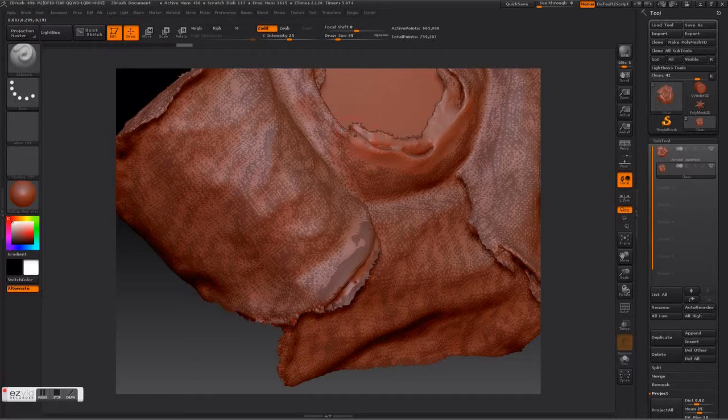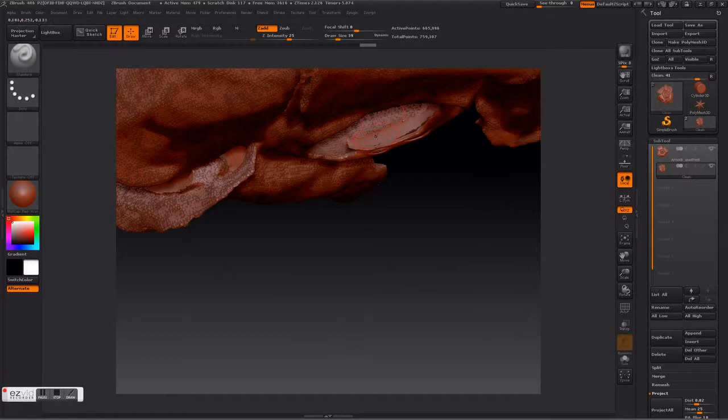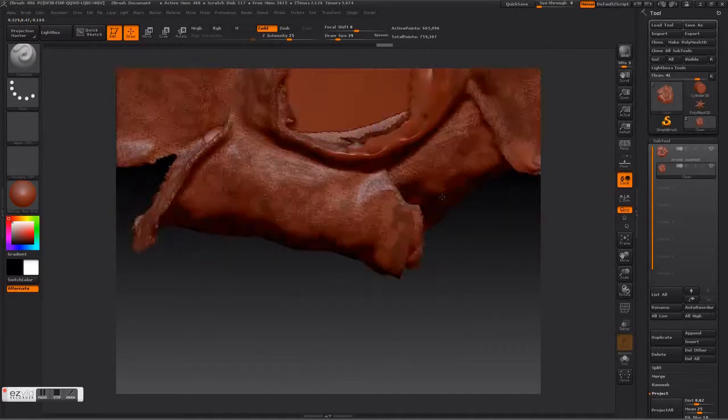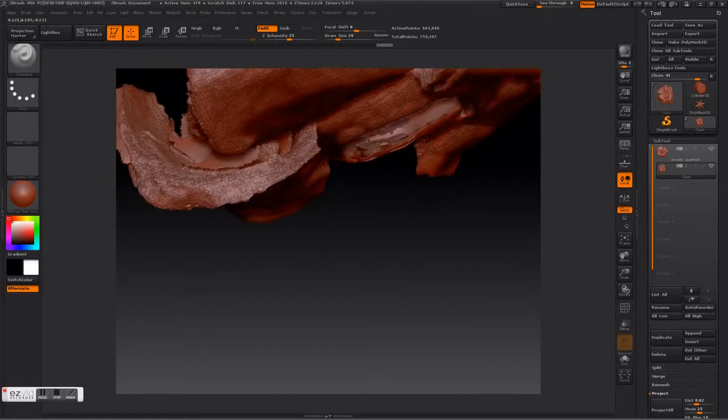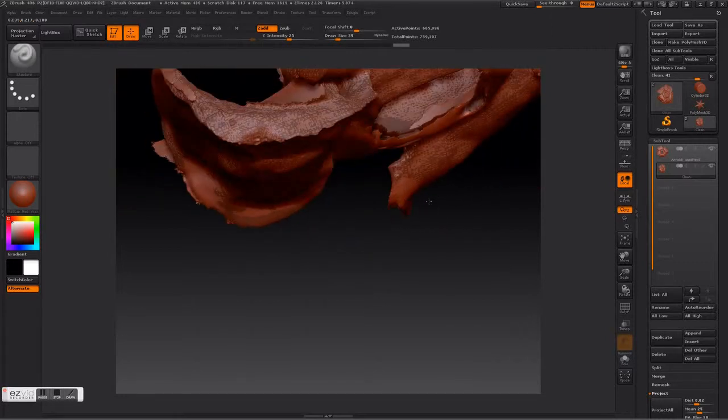So once you've edited at all, your accuracy greatly decreases. So as you can see, we've already just cleaned up the inside of that bowl quite a bit.